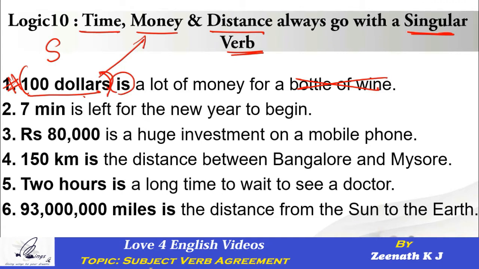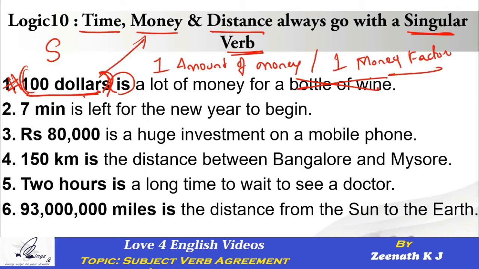$100 is definitely more than one. It looks and sounds like a plural word, but unfortunately you have to understand $100 is one amount of money. How many amounts? One amount of money. It is one money factor. So whether you're talking about $100, 100 yens, 100 bucks, 100 rupees, any currency, any number, doesn't matter. Remember, it will always be considered a singular subject without any doubt.